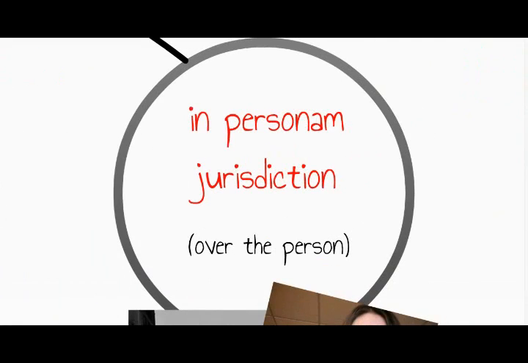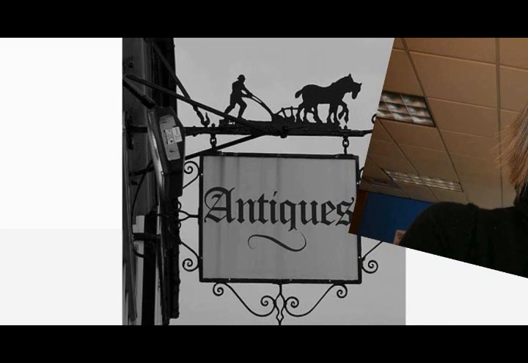The final type of jurisdiction is in personam jurisdiction, or jurisdiction over the person. Courts typically have personal jurisdiction over the people who reside in or are physically present in the state. So, say that you travel to the Northeast, and on your travels you come across a lovely little antique store. The proprietor sells you a priceless artifact from the Revolutionary War. Thrilled, you head back to Nevada with George Washington's musket. It only cost you $50,000.